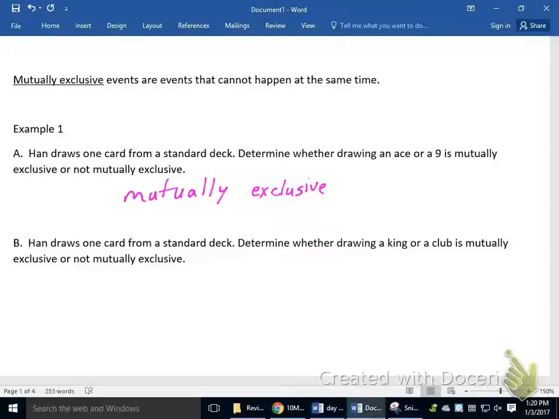Now, looking at part B, Han draws 1 card from a standard deck. Determine whether drawing a king or a club is mutually exclusive or not mutually exclusive. This one is not mutually exclusive, and the reason is the king of hearts, or excuse me, the king of clubs. That 1 card is both a king and a club. So because of that, the two groups have overlap, and they are not mutually exclusive.